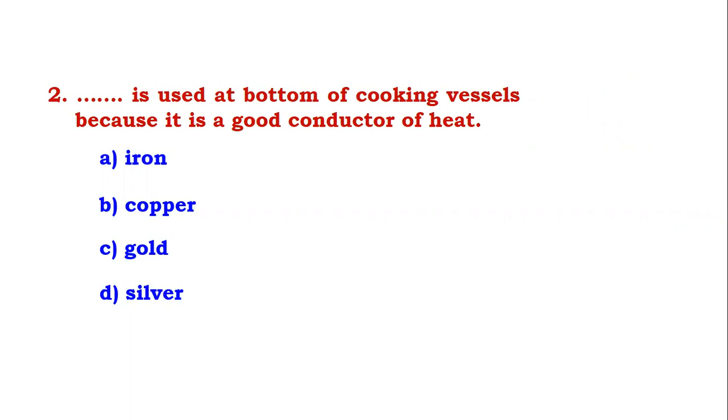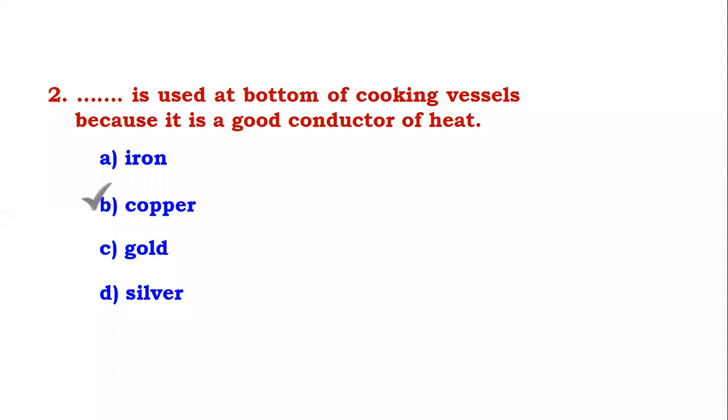Next question. Blank is used at the bottom of cooking vessels because it is a good conductor of heat. Obviously, it is the metal whose thermal conductivity is good and which is also cheaper, and that is copper.